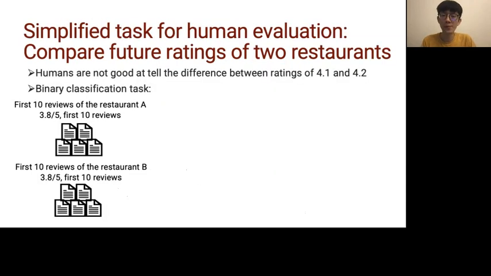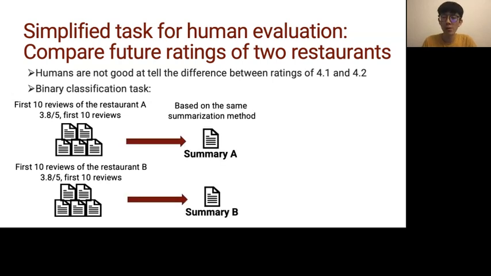Human evaluation is very important in our task, but humans are not good at telling the difference between a rating of 4.1 or 4.2, so we simplify our task to compare future ratings of 2 restaurants. First, we find a pair of restaurants with the same average rating for the first 10 reviews. Then we generate the summaries based on the same summarization methods for these 2 restaurants.